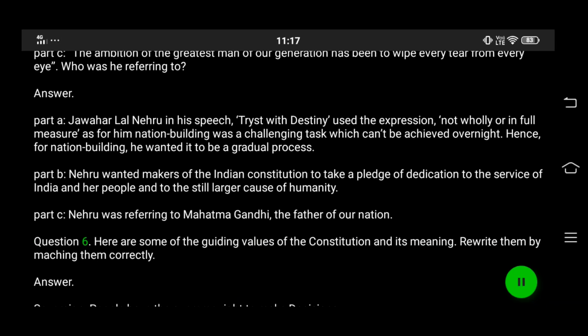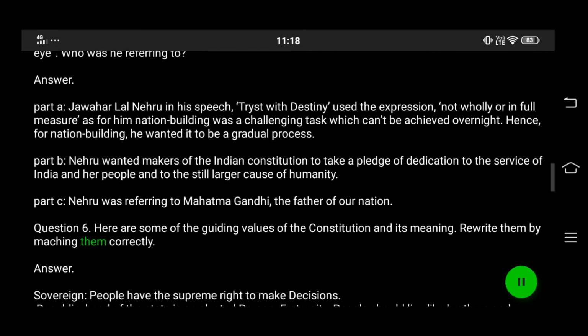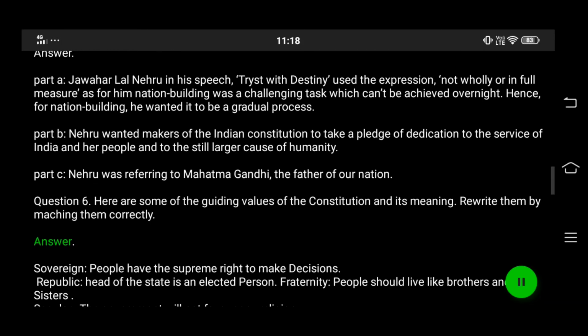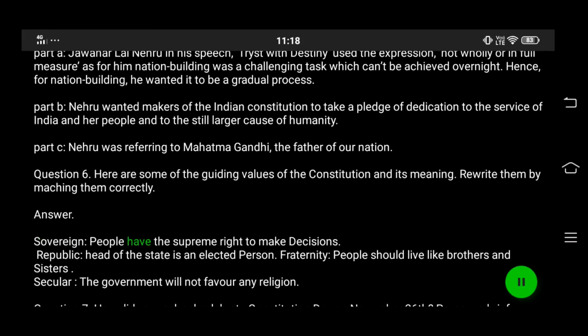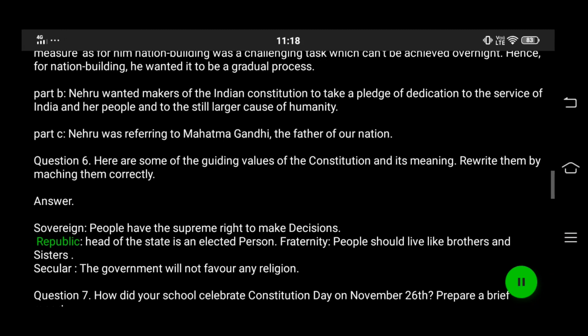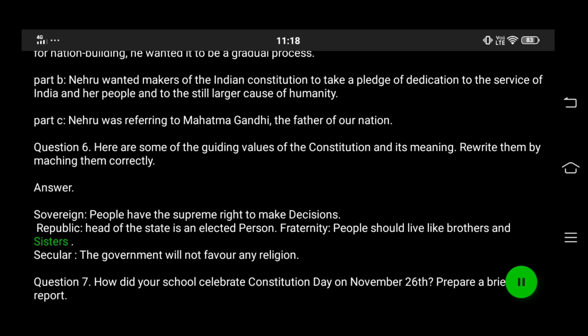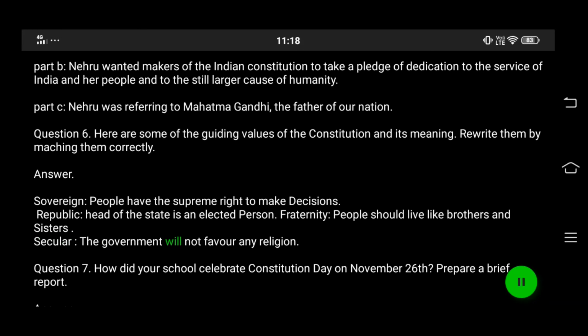Question 6. Here are some of the guiding values of the Constitution and its meaning. Rewrite them by matching them correctly. Answer. Sovereign, people have the supreme right to make decisions. Republic, head of the state is an elected person. Fraternity, people should live like brothers and sisters. Secular, the government will not favor any religion.